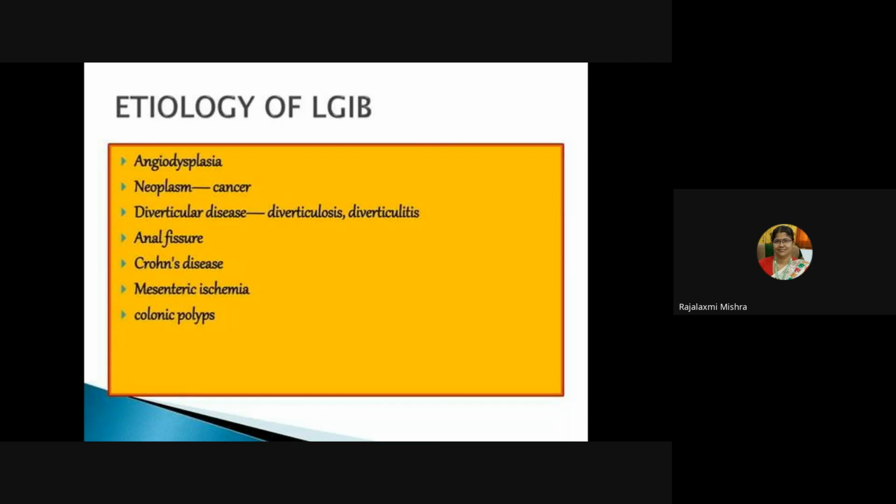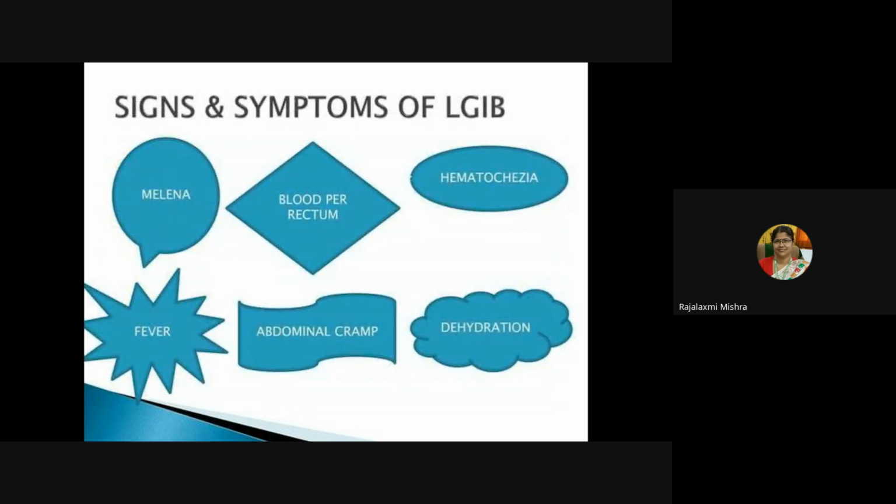Angiodysplasia, all of you know, is a bleeding disorder which occurs when the blood vessels in the GI tract stretch or dilate beyond the normal size, then bleeding occurs. So in that case, lower gastrointestinal bleeding will be there. And Crohn's disease, all of you know, is a chronic inflammatory bowel disease which causes inflammation of the digestive tract. In those conditions also there will be internal bleeding.